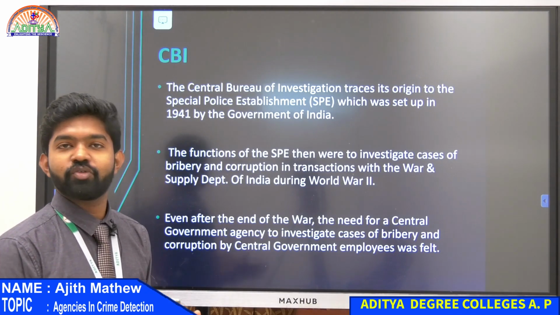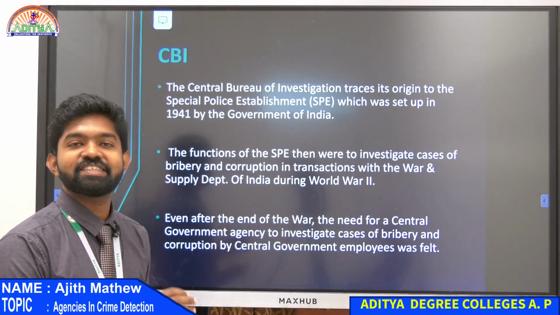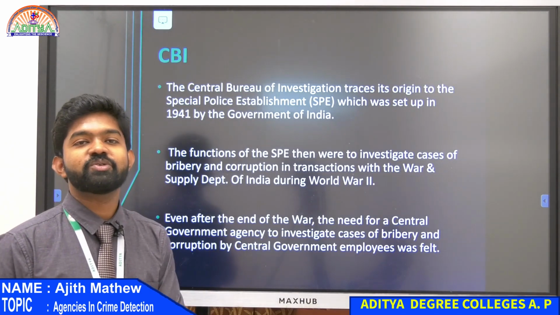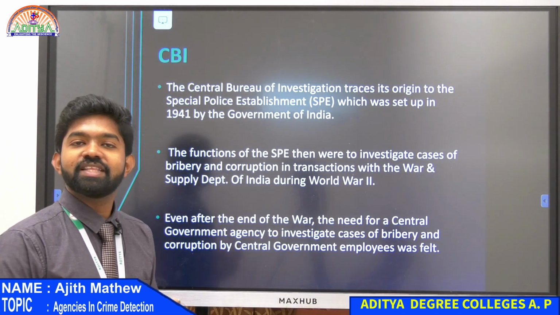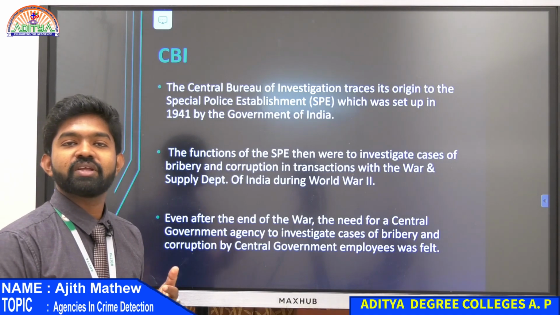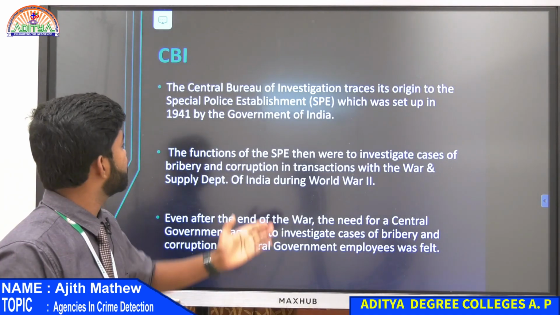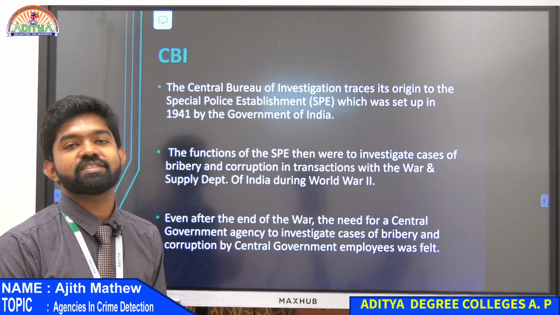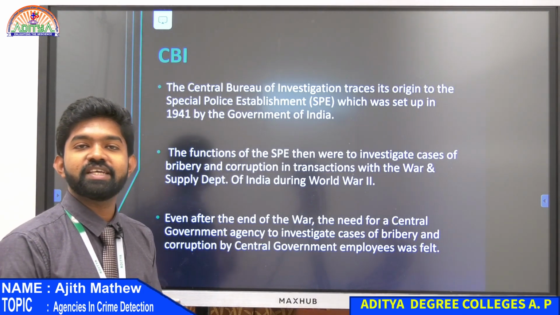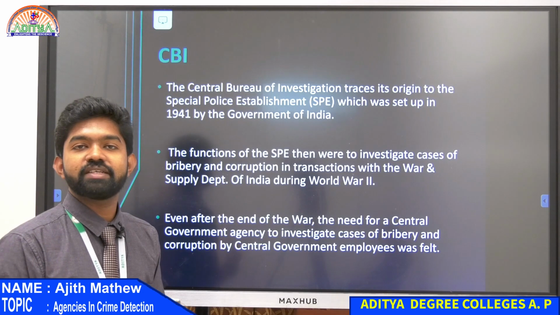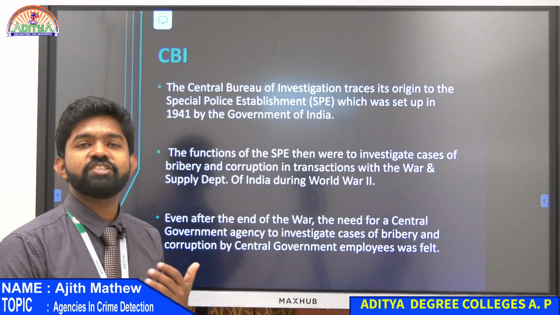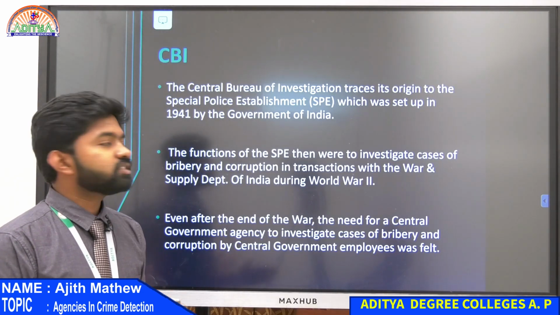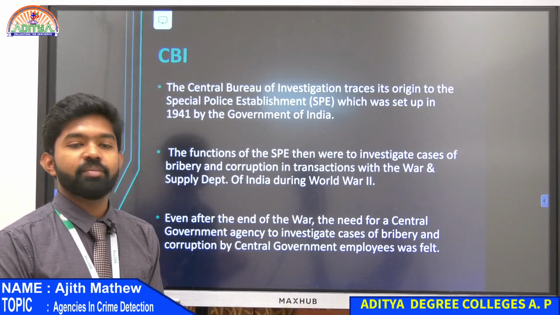India is known for bribery. People who were sending the supplies would also take some for themselves, and take some bribes. So the Special Police Establishment was introduced by the Government of India to keep a check on this, so that every supply goes through and nobody takes anything illegally, to keep a tab on that.